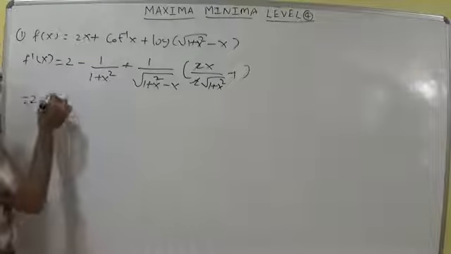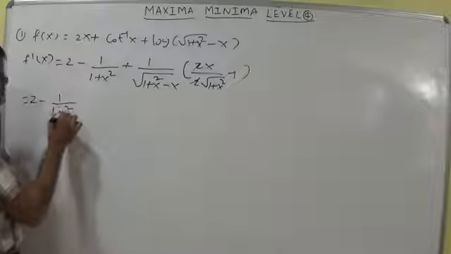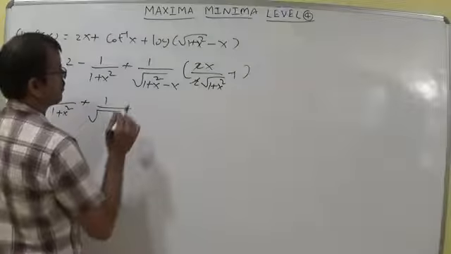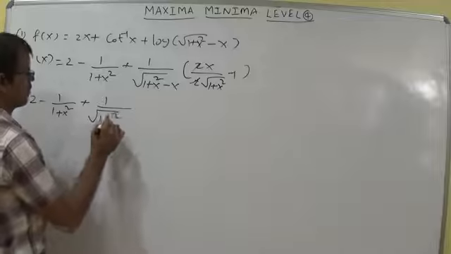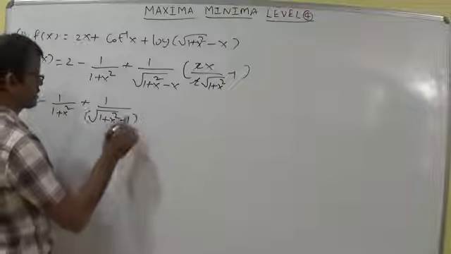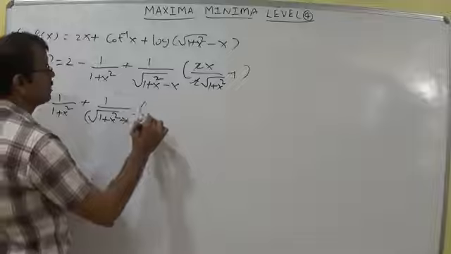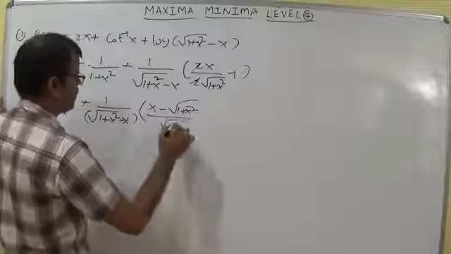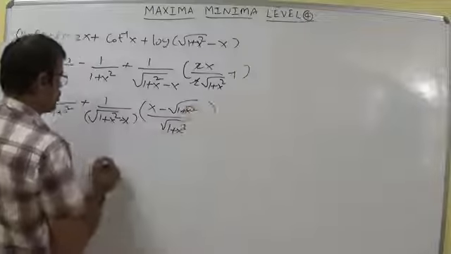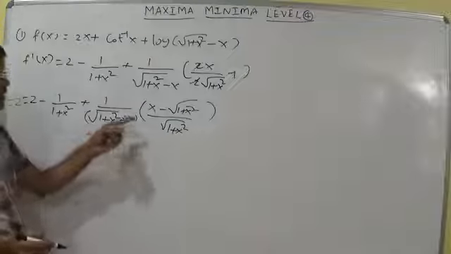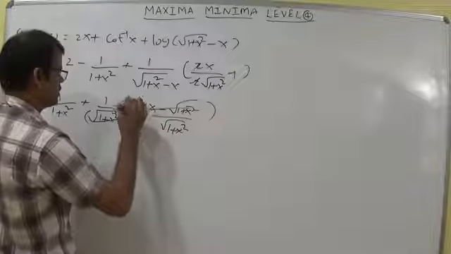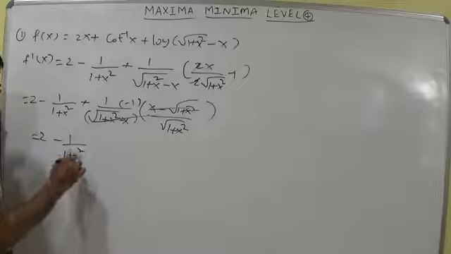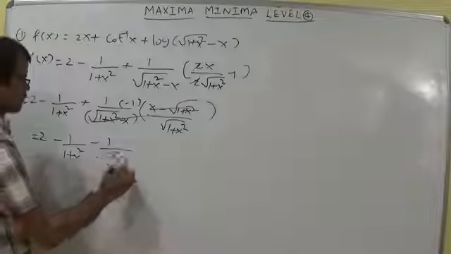That is equal to 2 minus 1 by 1 plus x square plus 1 by root of 1 plus x square minus x into, taking an LCM here, x minus root of 1 plus x square, whole by root of 1 plus x square. You can understand that this will divide the numerator in minus 1 times. So I am writing here 2 minus 1 by 1 plus x square minus 1 by root of 1 plus x square.